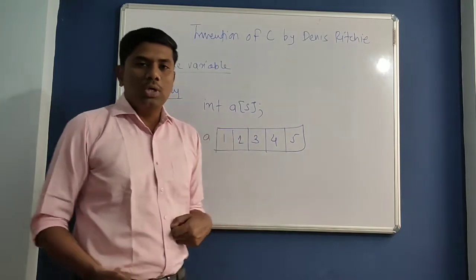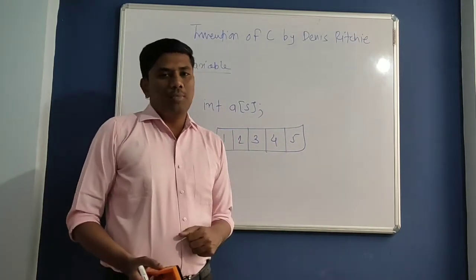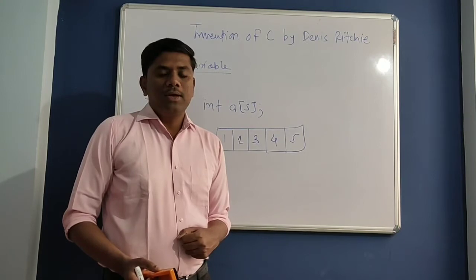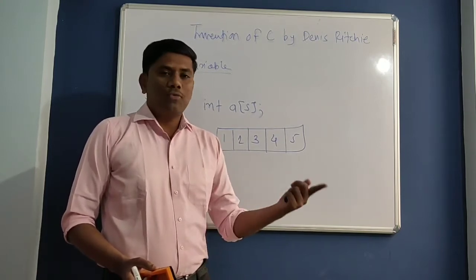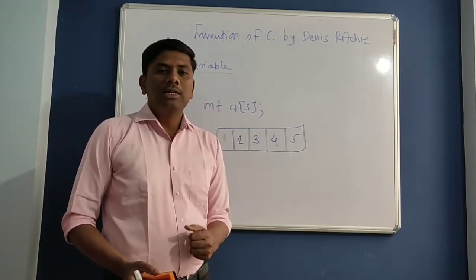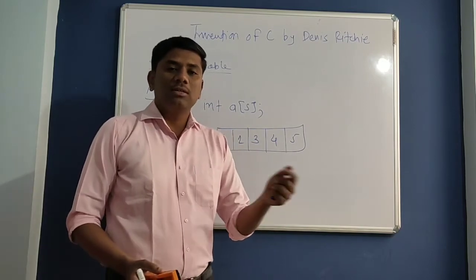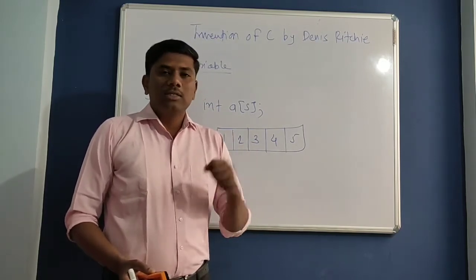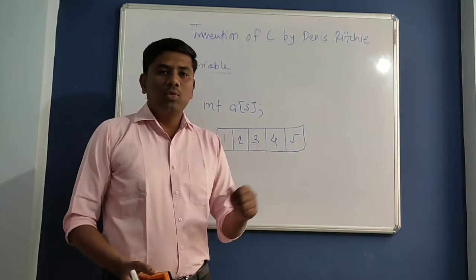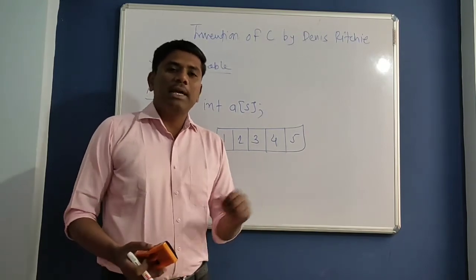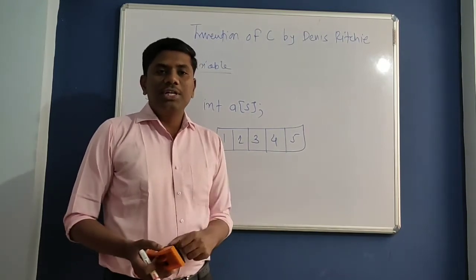Suppose I want to store student information in my program. The student information can consist of roll number, which is of type integer, his subject average, which can be float, his division, which can be character, and his name, which can be a string.